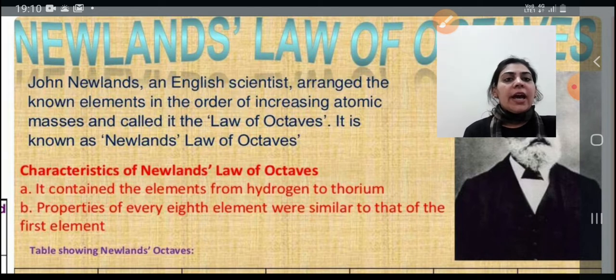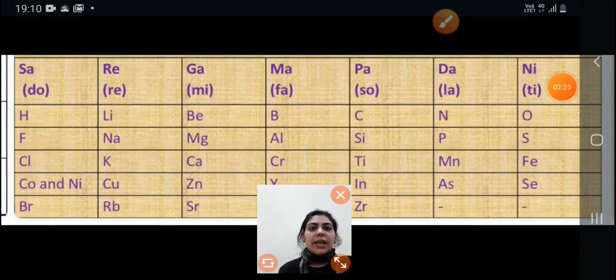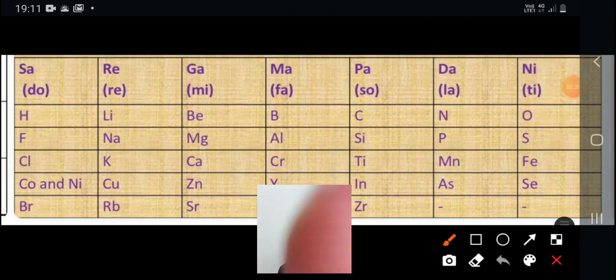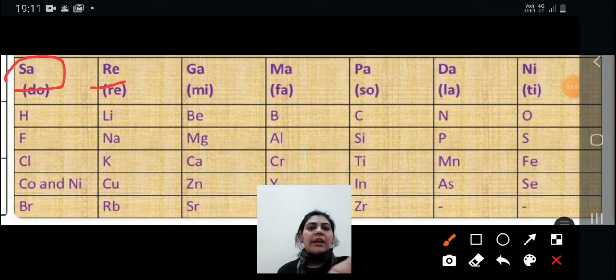Now, this table contained the elements from hydrogen to thorium. Only 56 elements were known at the time of Newland, and the first element was hydrogen and the last element was thorium. This was the table given by John Newland. According to it, the property of the first element will be similar to every eighth element, like the 8 notes sa, re, ga, ma, pa, dha, ni, sa.